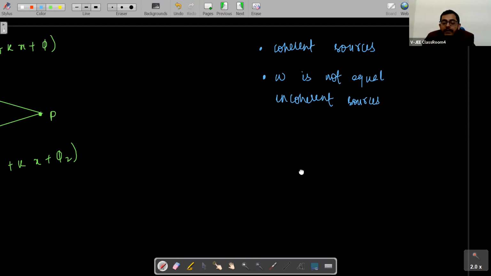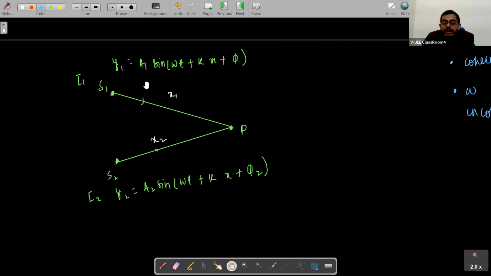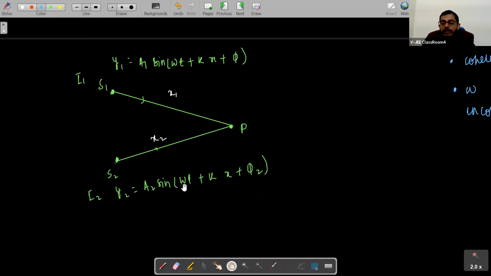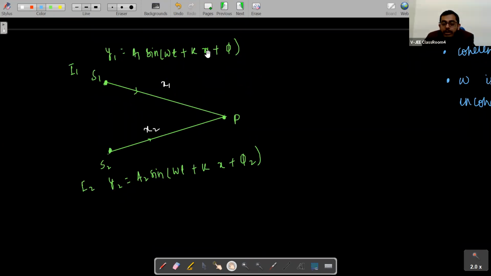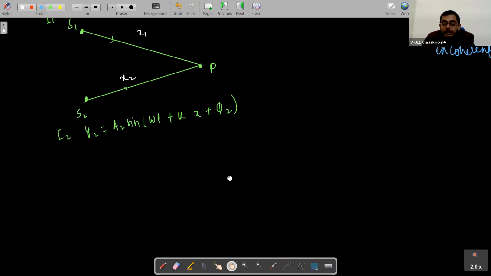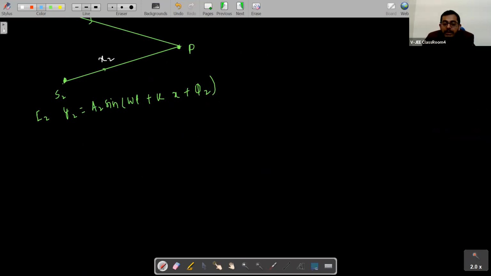Okay, and if this source is emitting a wave of frequency omega, and this S2 is also emitting a wave of frequency omega, then this point will get two simple harmonic motions. If we are talking about phase difference, what will be the phase difference delta phi between these two waves at this point P?